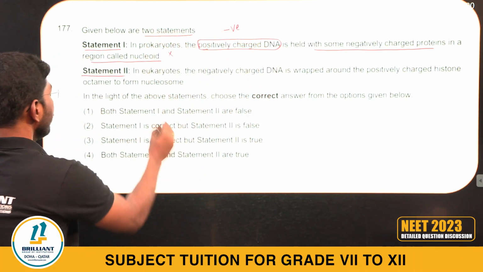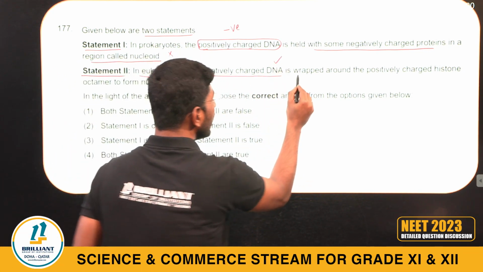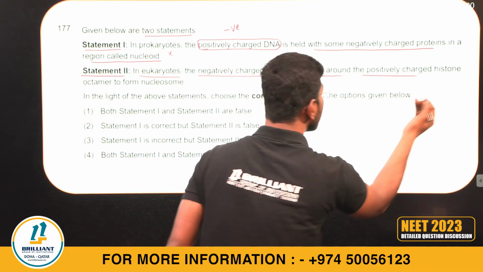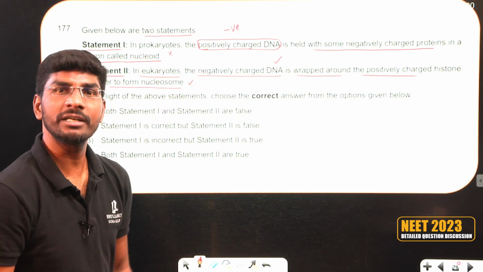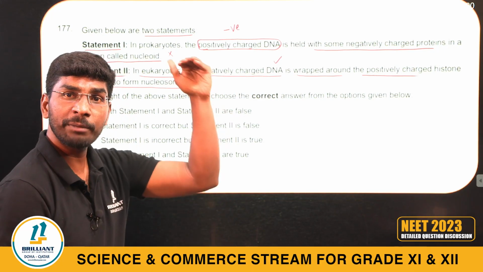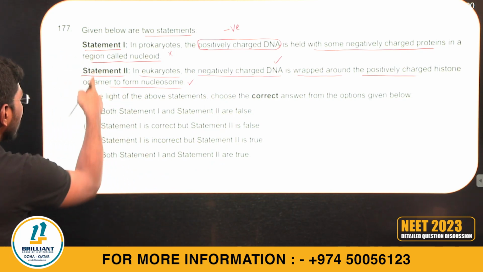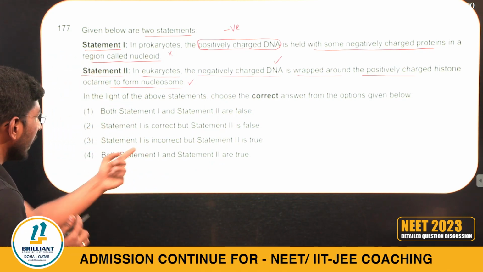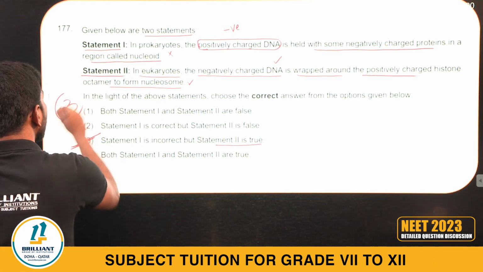In eukaryotes, negatively chargeable DNA is wrapped around positively chargeable histone proteins, forming nucleosomes. This statement is correct. Molecular basis of inheritance chapter. Statement 1 wrong, statement 2 correct. So what am I writing? Tell me. Statement 1 is incorrect, but statement 2 is true. Option 3.